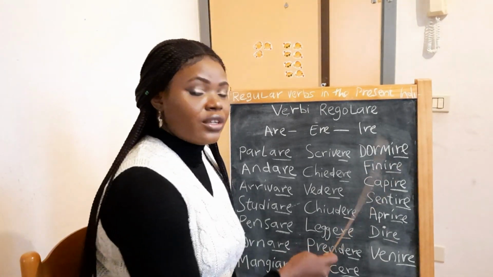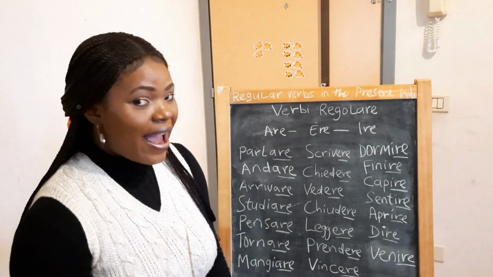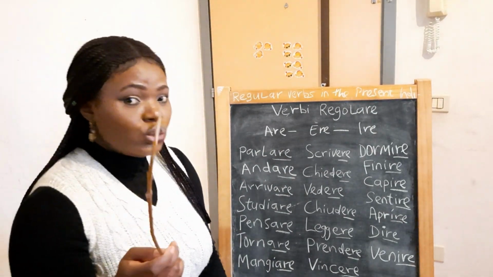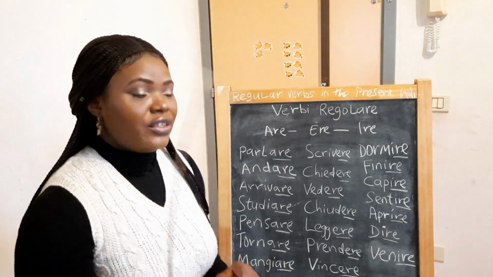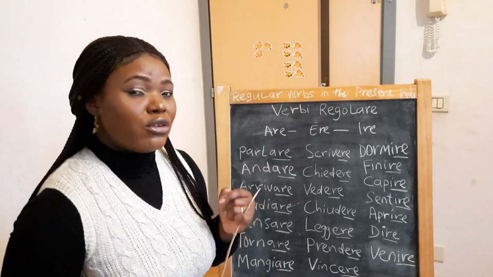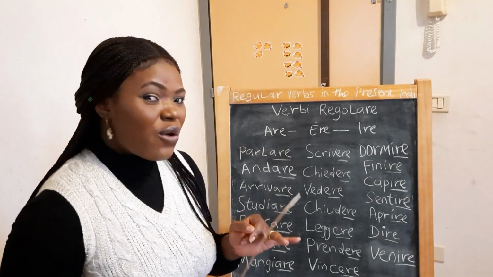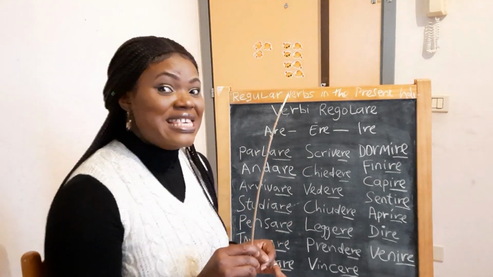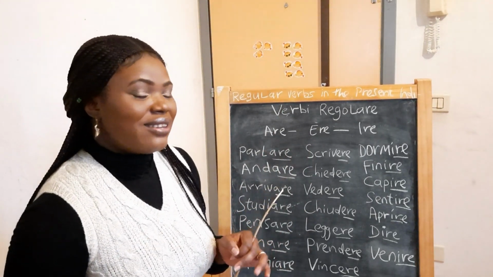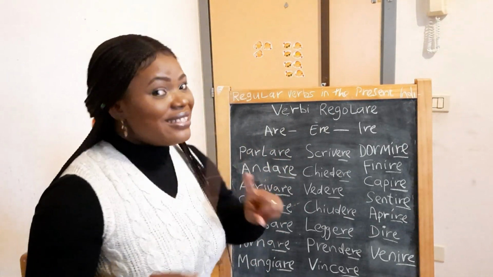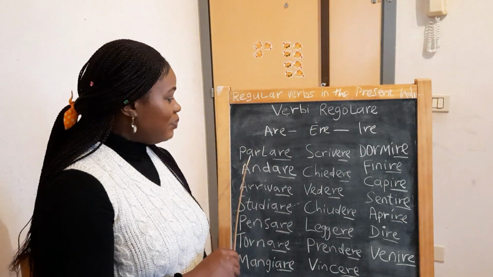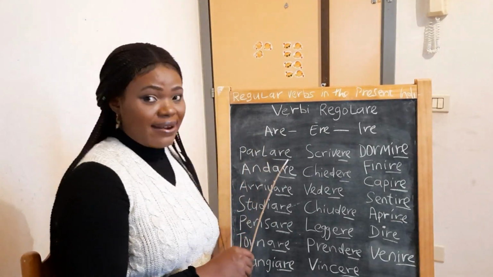Dormire. Io dormo. I sleep. Tu dormi. You sleep. Then let me finish. Every first person singular must end with o. Every second person singular must end with e. Every third person singular must end with a or e, depending on the verb. Like here, you see, here is the end.